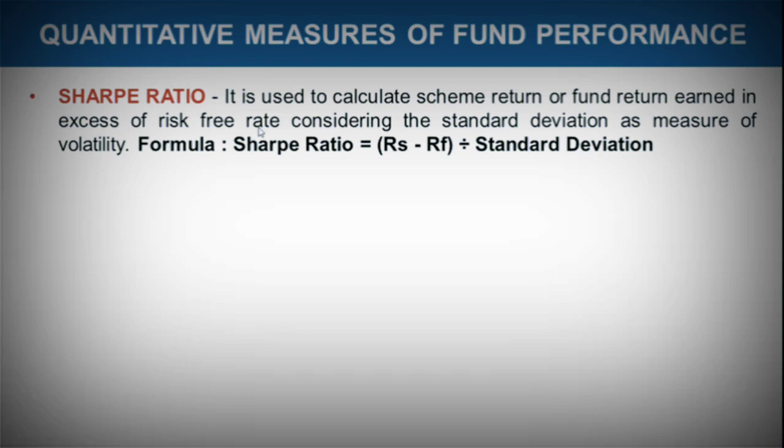Risk-free rate refers to those asset classes which do not have any kind of risk associated. For example, a fixed deposit. When we deposit our money in a fixed deposit, we know that we would be getting somewhere around 6 to 7%. That is fixed, so there is no risk related. We know that a certain percentage of return would be received after a certain period of time.